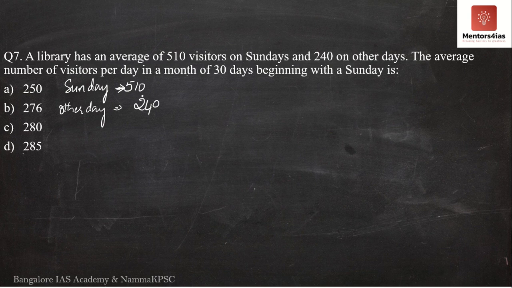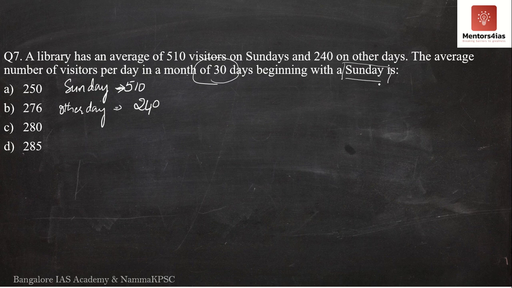If on every Sunday 510 visitors visit the library, and on every other day we have 240 visitors, if you take the entire month of 30 days, on an average, on a day, how many visitors will visit the library? Considering that the month starts with a Sunday.